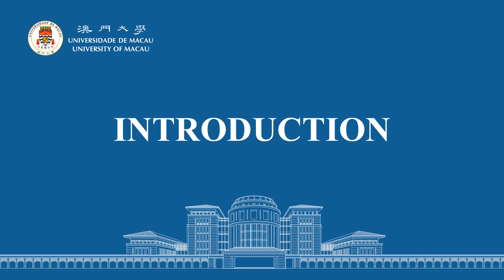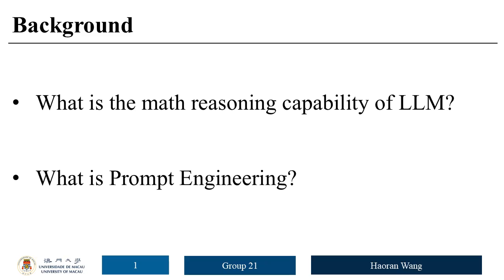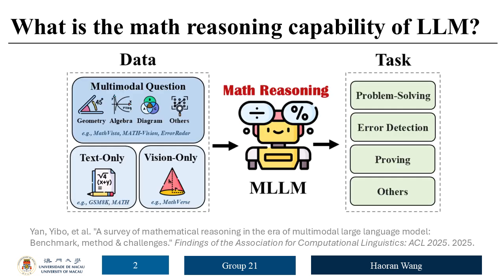Before we start to talk about our methodology and experimental results, we will introduce you to some background information and our motivation. To do that, let's first answer the following questions. So for the first question, in short, a large language model's math reasoning ability is generally measured by its capacity to tackle difficult or novel math problems with abstract concept understanding and novel thinking.